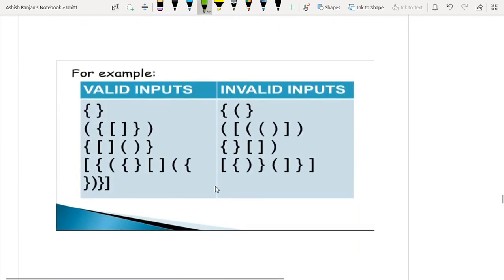Similarly, you can check here. This is a valid parenthesis. Again, this is opening, this is closing. This is opening, this is closing. This is also a valid parenthesis. This is opening, closing, and opening, closing. This is also valid. So all these are valid parentheses. Again, you can see that for this opening, this is closing, but for this opening, there is no closing. So this is not a valid parenthesis. So we can also check whether the expression contains valid parentheses or not. So these are all the invalid parentheses given to you.